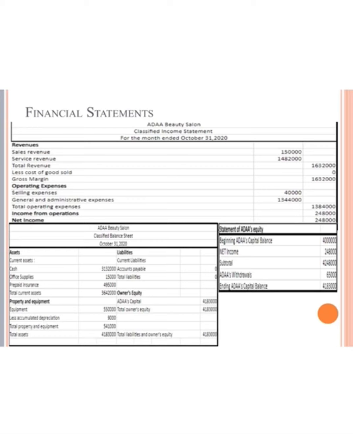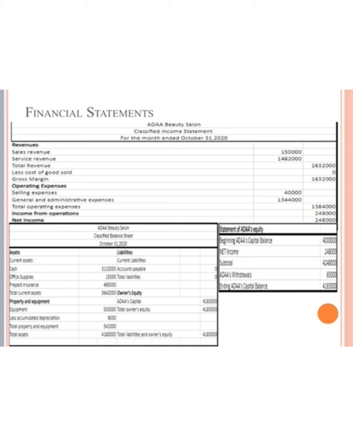Classified balance sheet of Others Beauty Salon. So assets. Current asset is cash, office supplies, prepaid insurance. Cash equals 3,132,000. Office supplies equals 50,000. Prepaid insurance equals 495,000. So total current assets equals 3,642,000. And property and equipment is our equipment less accumulated depreciation. Equipment equals 550,000. Less accumulated depreciation equals 9,000. So our total property and equipment respectively equals 541,000.